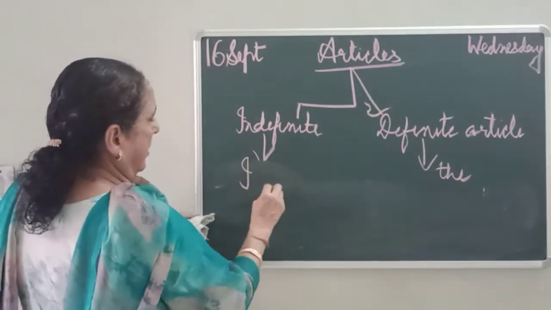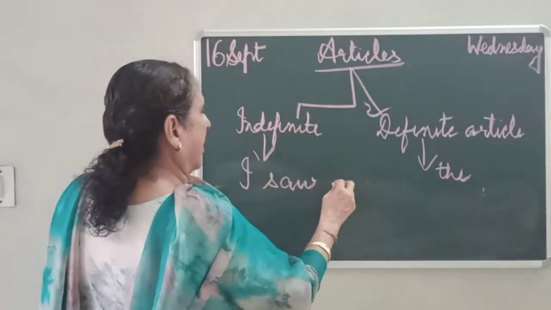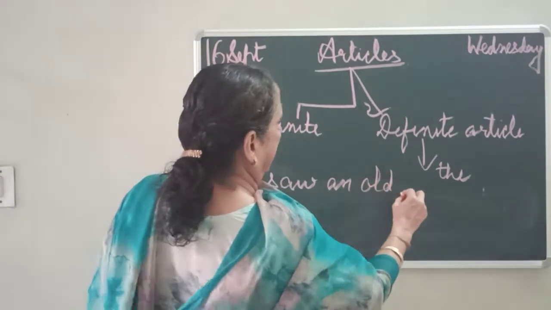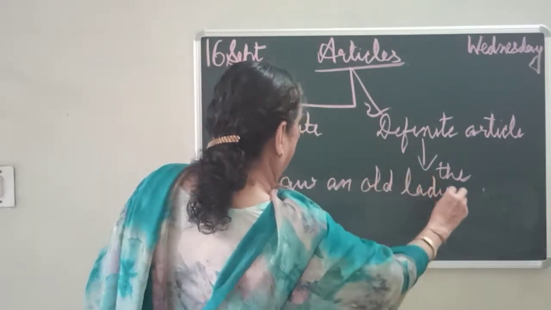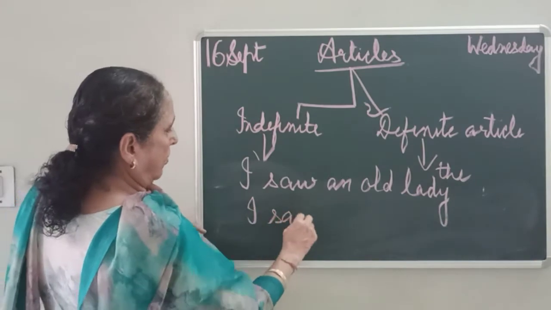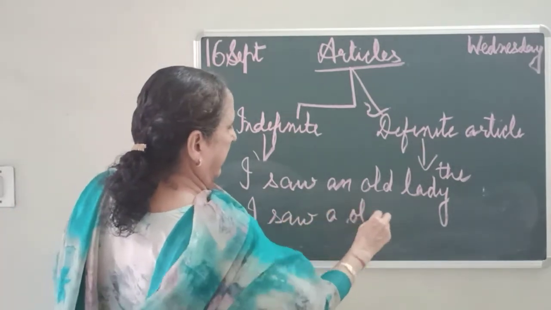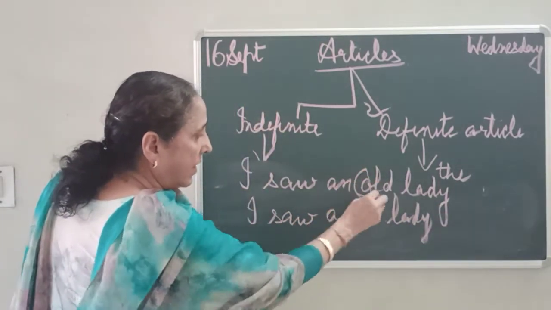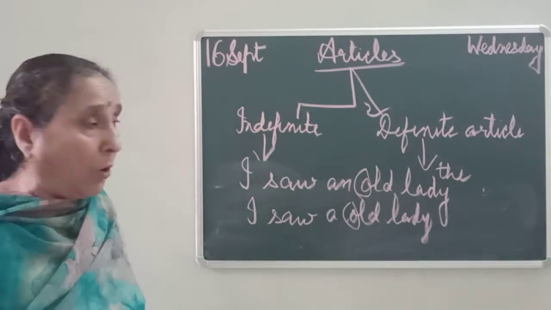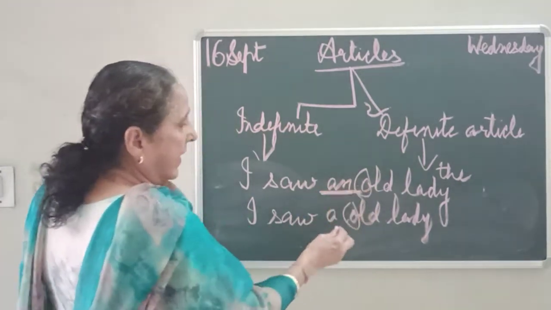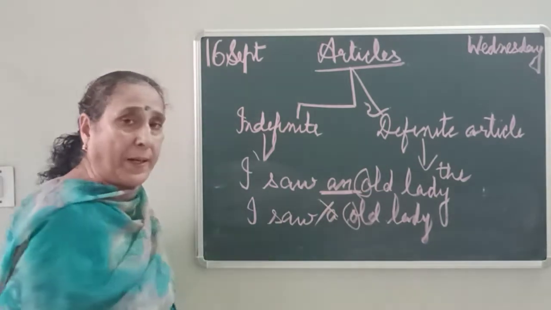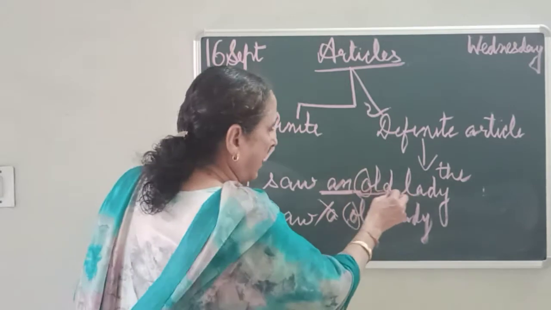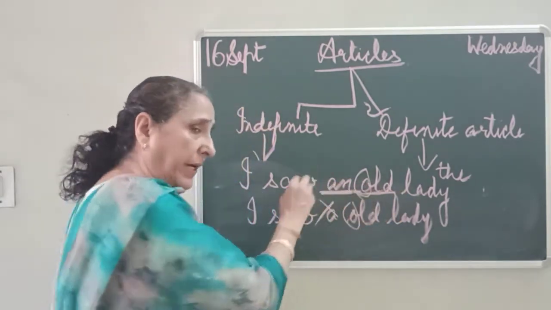I saw an old lady. Not: I saw a old lady. The difference is this: O is a vowel, and it gives the sound O. That's why we are writing an. A is wrong here, and you people are writing a. This is wrong. Whenever any word gives the sound of a vowel, then we are writing an.